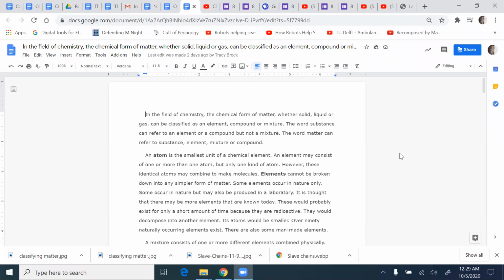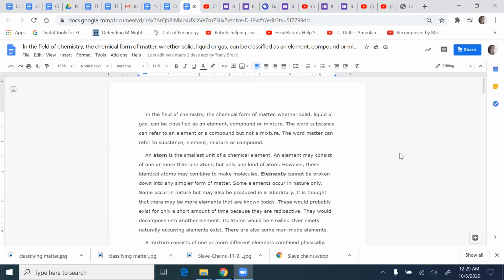In the field of chemistry, the chemical form of matter, whether solid, liquid, or gas, can be classified as an element, compound, or mixture. The word substance can refer to an element or a compound, but not a mixture. The word matter can refer to substance, element, mixture, or compound.